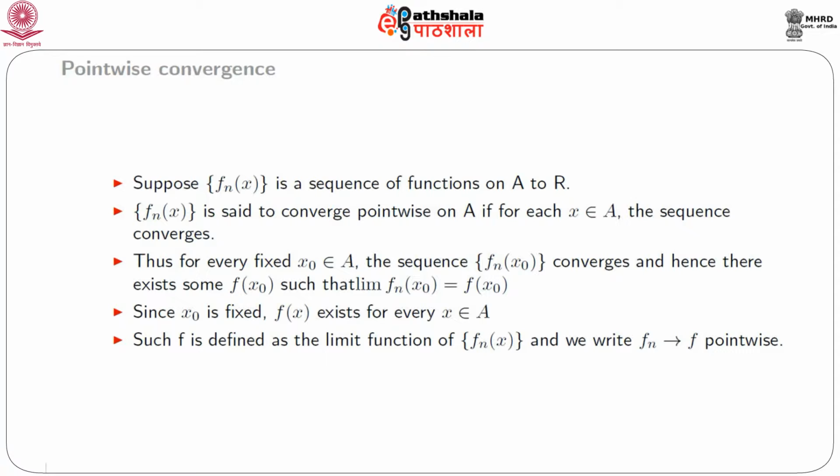Since x0 is fixed, f(x) exists for every x belonging to A. Such f is defined as the limit function or the pointwise limit function of f_n(x), and we write f_n converging to f with the mode of convergence as pointwise.